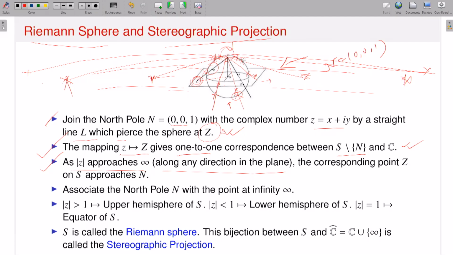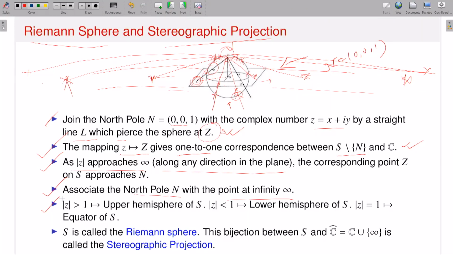So because of these observations, my fourth and last conclusion is to associate the north pole with the point at infinity. Earlier I had a 1-1 correspondence between the complex plane and the points of the sphere minus the north pole, so only the north pole is remaining. Because of these properties, I am associating the north pole with the point at infinity. Then you see there are nice things going on.